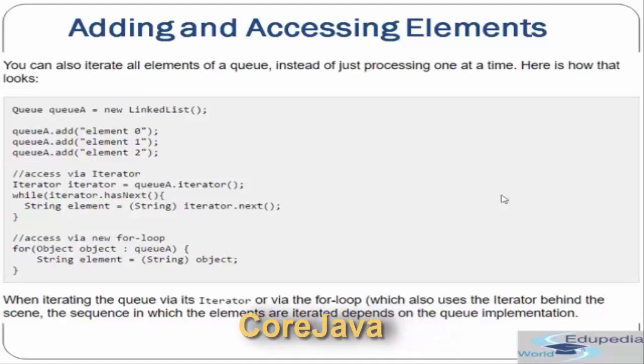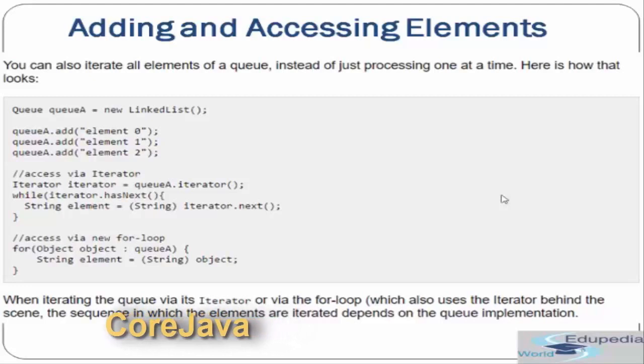Now you can also iterate the elements of a queue instead of just processing one at a time, and here is how that looks. So you can say we have a queue implementation, and the implementation we are using over here is a LinkedList. Then we have added 3 elements to that. After that, we are using an iterator object on the queue, and then using the iterator hasNext method, we are iterating by calling iterator.next and getting the element.